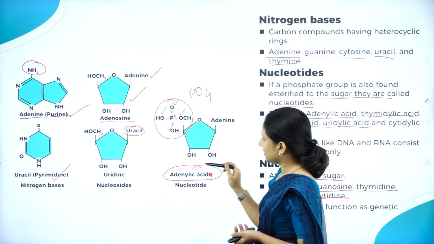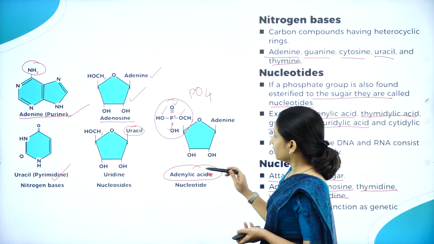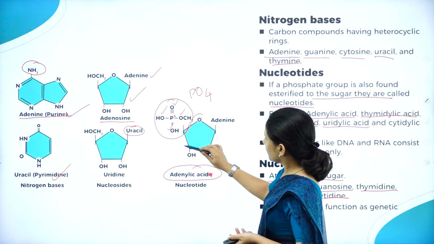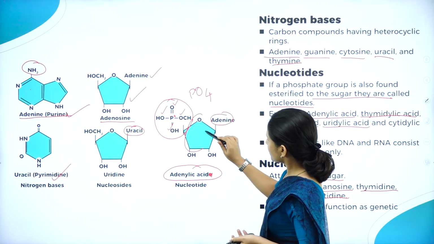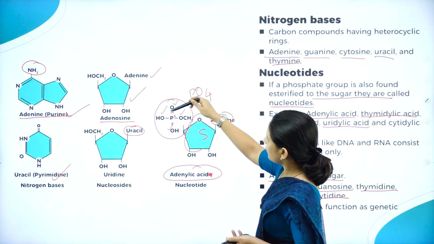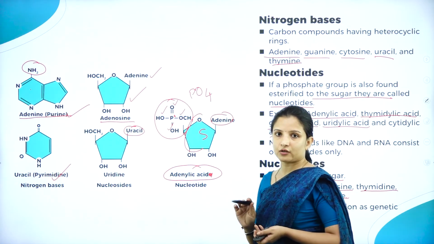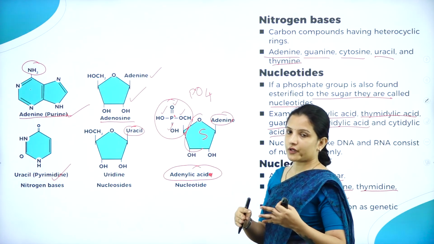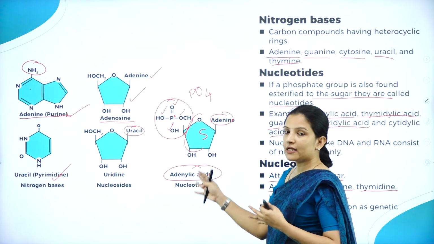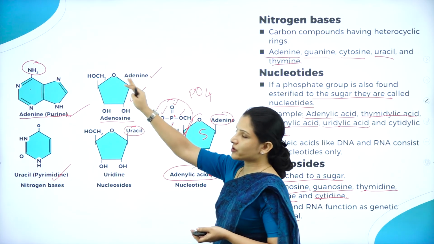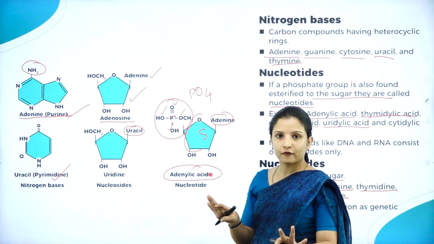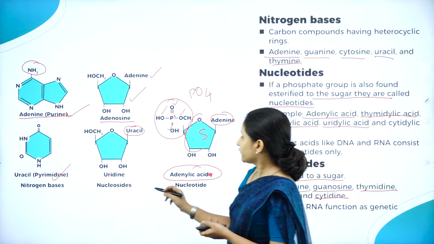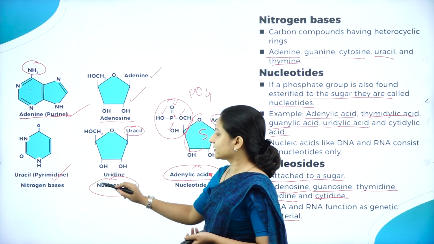But in the case of a nucleotide, adenine will be attached to a sugar molecule, and the sugar molecule will be attached to a phosphate group. If it is attached to a sugar molecule and a phosphate group, it will be a nucleotide. If it is only attached to a sugar molecule and there is no phosphate group, it will be a nucleoside. So that is the difference.